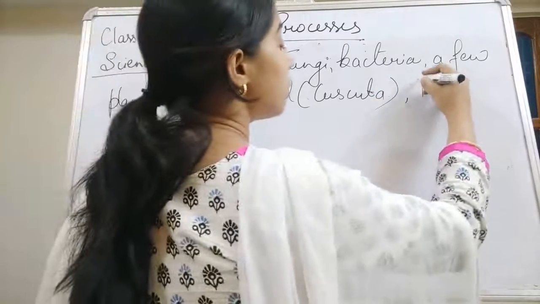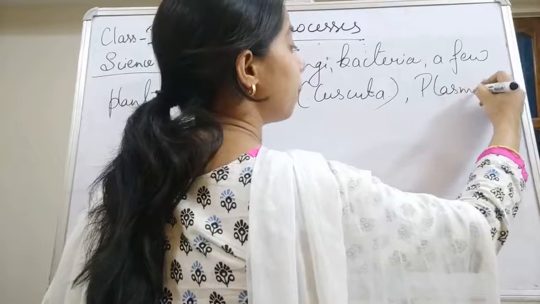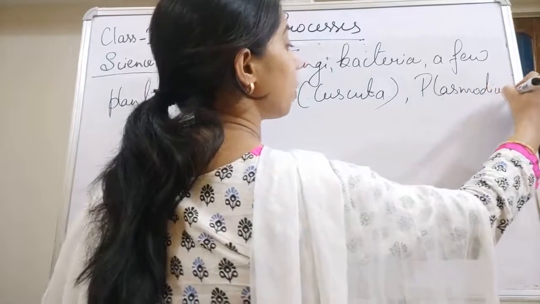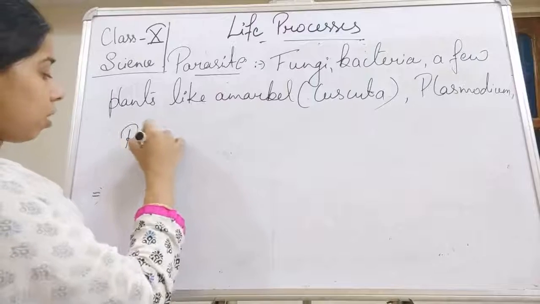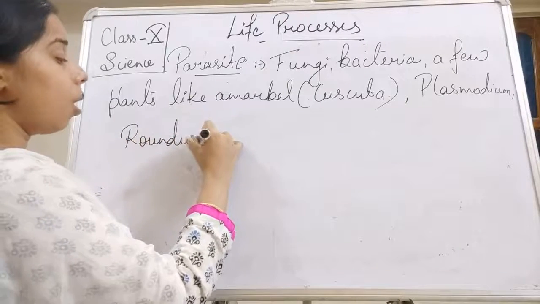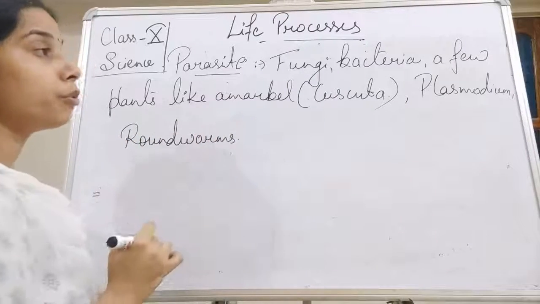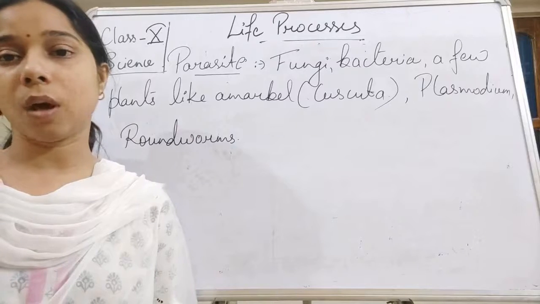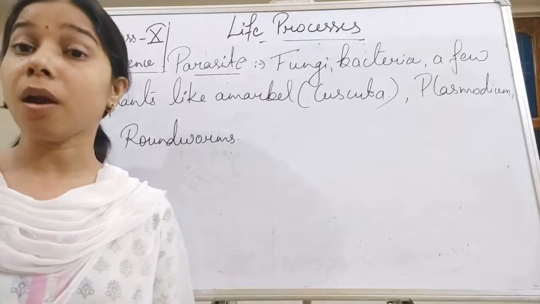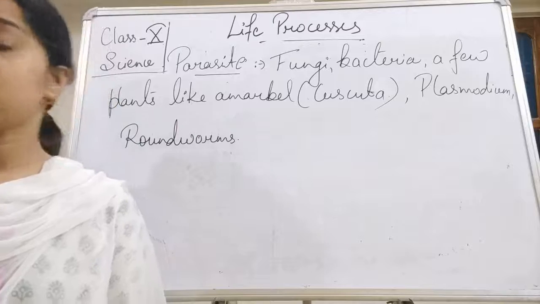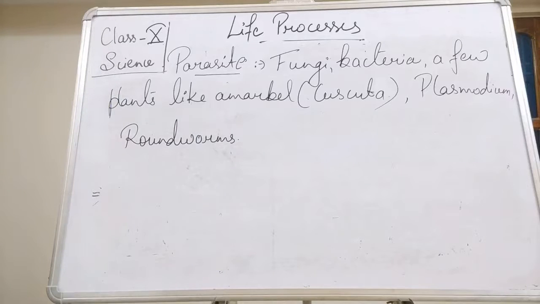Not only this, but Plasmodium and roundworm, they all cause diseases to the living organism. So we can say that they are parasites. They harm the other living organism.